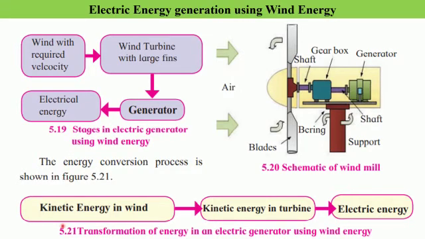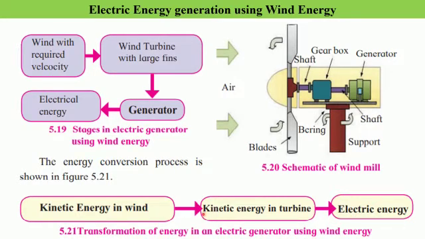The energy transformation which takes place inside an electric generator when we make use of wind energy is that the kinetic energy of wind is converted into the kinetic energy in the turbine and then electrical energy. So the energy transformation taking place is quite small. That is, the kinetic energy of the wind is transferred to the kinetic energy in the turbine and eventually electricity is generated.